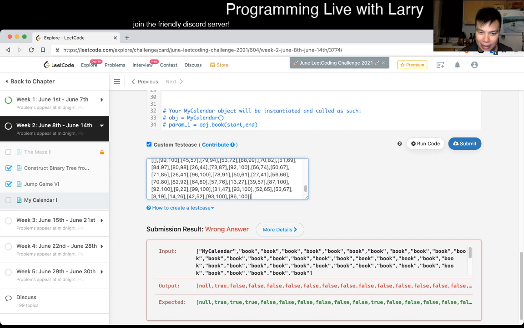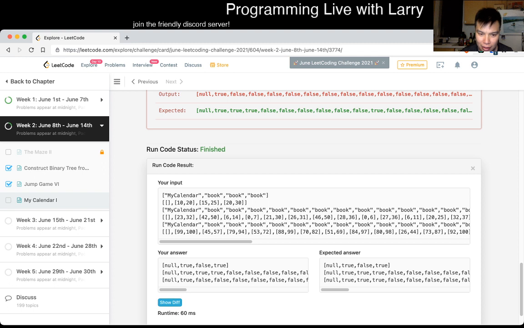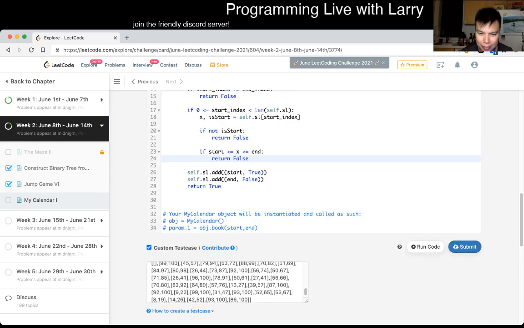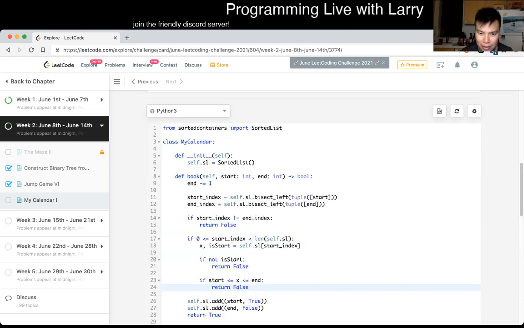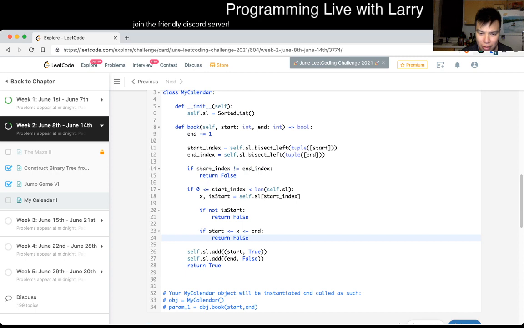Okay, so let's take a look again at this one. So this one I have 99, 100, 45, 57. Huh. Did I mess this up? Why would this return false?